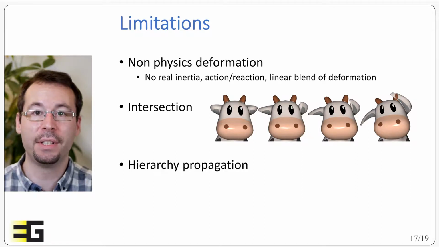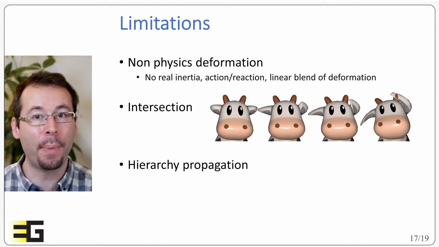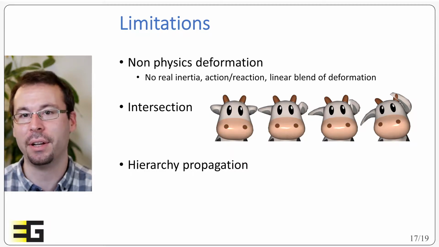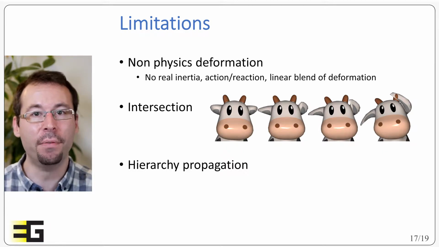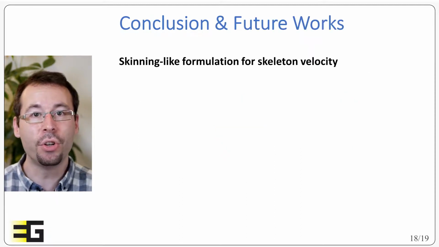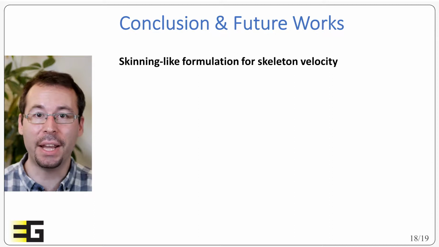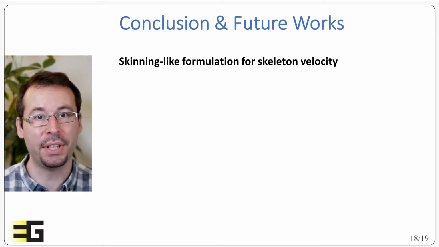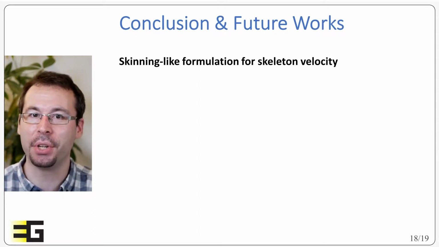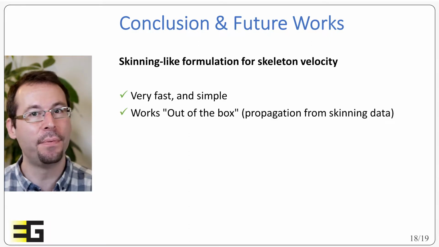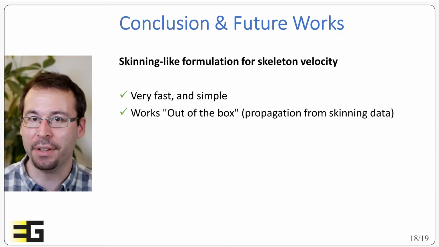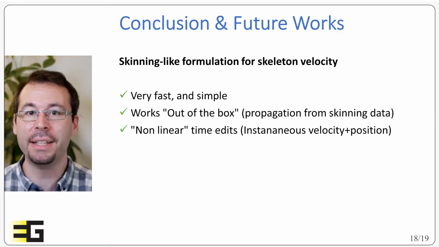Also, a principle of velocity skinning is to assume that the deformation propagates along the hierarchy of the skeleton. So the method is well suited to handle forward kinematics, but not directly inverse kinematics, or to handle deformation due to contact. So in conclusion, we propose a skinning-like formulation that makes use of skeleton velocity to generate exaggerated deformation. The method is natively fast in blending procedural deformation, it fully relies on skinning data to propagate the deformation, and the computation only depends on instantaneous velocities and position.